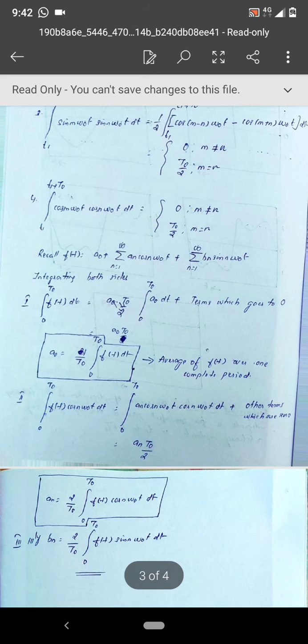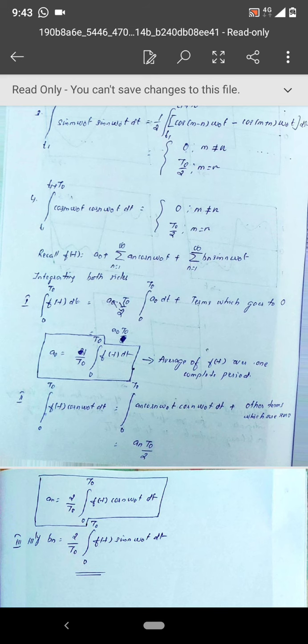So the result is an multiplied by t naught by 2. So from here an is nothing but 2 by t naught integration 0 to t naught f of t cos n omega naught t dt. Similarly you can write the third one, that is bn also, that is 2 by t naught integration 0 to t naught f of t sine n omega naught t dt.